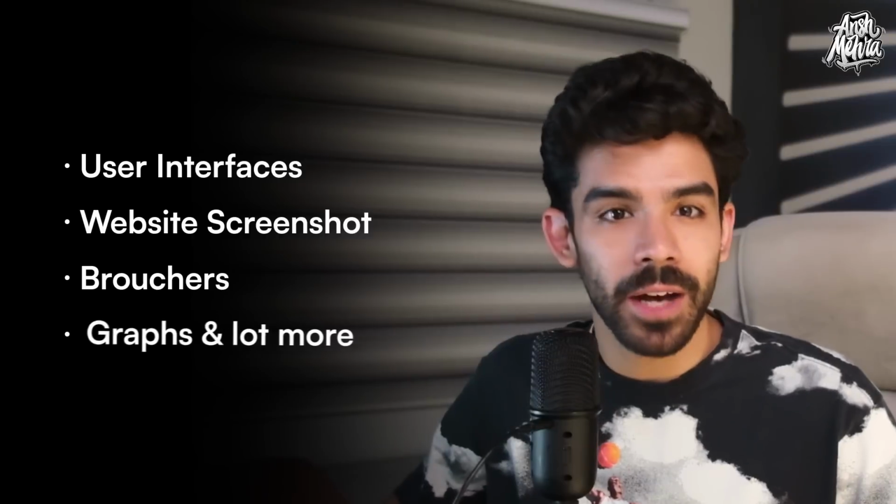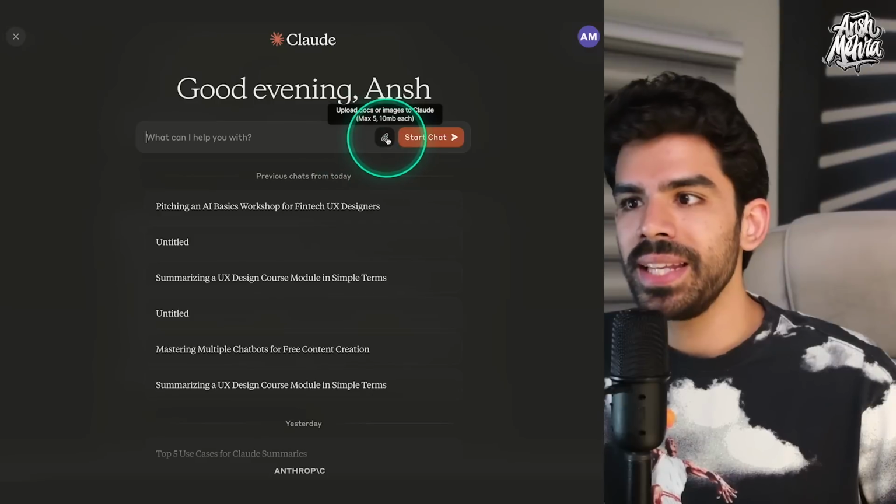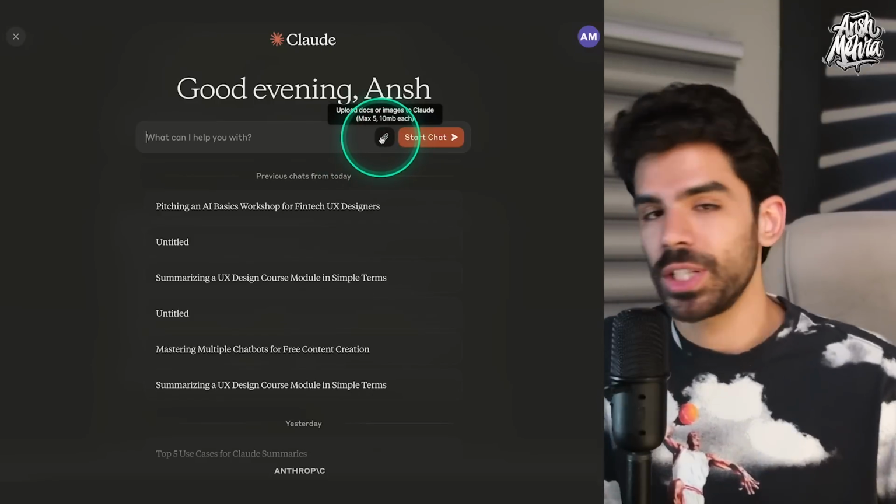Now, we just finished text-based use cases, but image-based use cases are still left, where you can use Claude to analyze user interfaces or website screenshots or brochures and graphs and a lot more. So if I go here, you can obviously upload any image on this and just ask questions again and again.